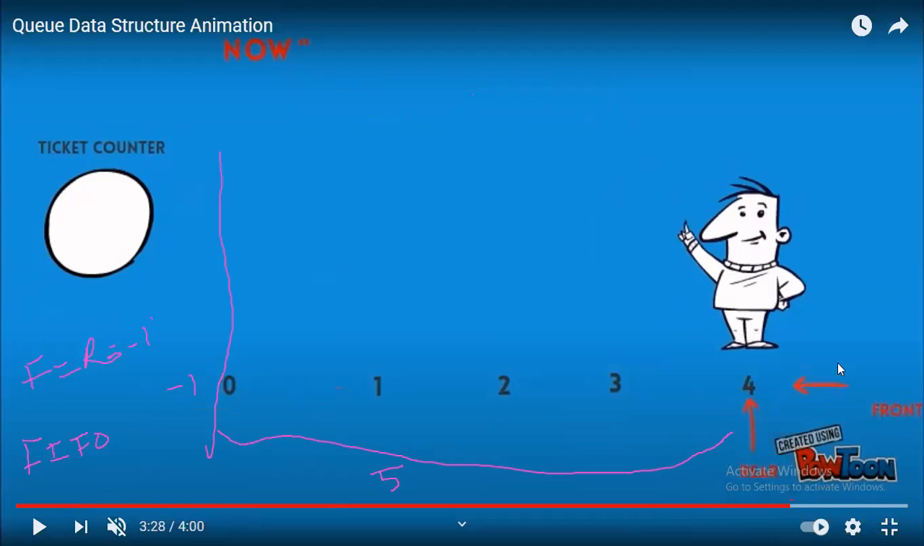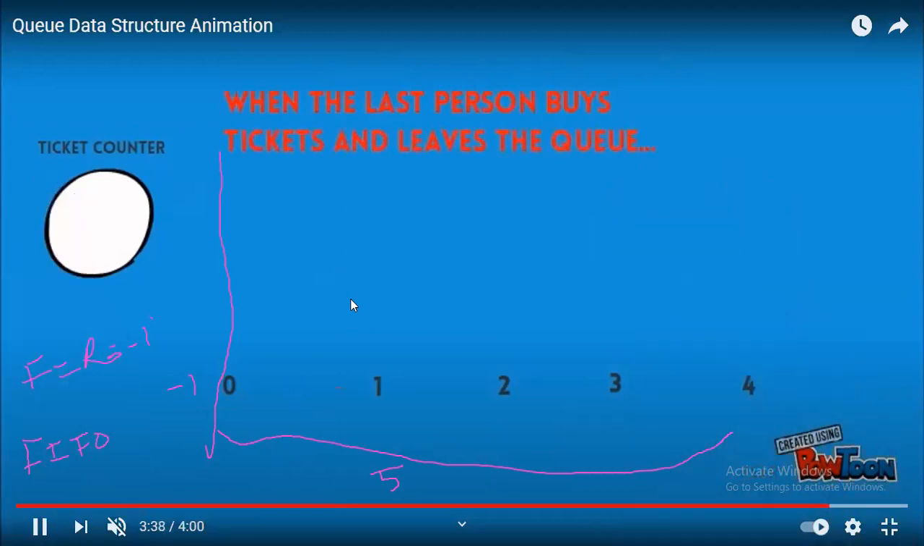See, both front and rear became 4. So the queue is empty. When you get the service, now they are at the same position. When the last person buys the ticket and leaves the queue, so what happens?